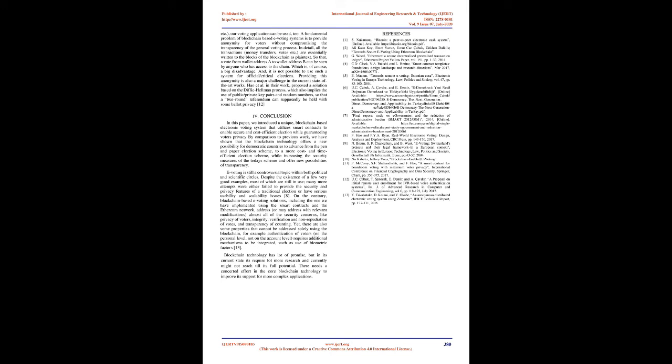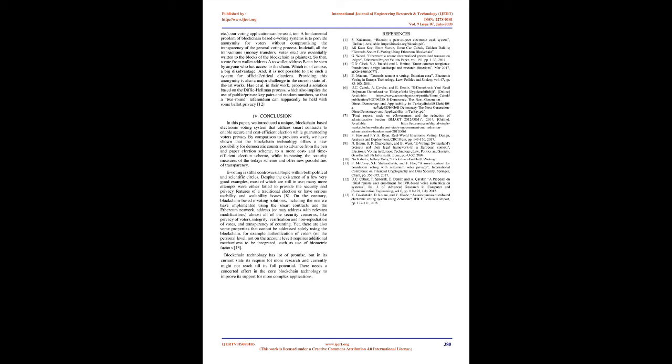A fundamental problem of blockchain-based e-voting systems is to provide anonymity for voters without compromising the transparency of the general voting process. In detail, all the transactions, money transfers, votes, etc., are essentially written to the blocks of the blockchain as plaintext. So a vote from wallet address A to wallet address B can be seen by anyone who has access to the chain, which is, of course, a big disadvantage. And it is not possible to use such a system for official or critical elections. Providing this anonymity is also a major challenge in the current state of the art works.